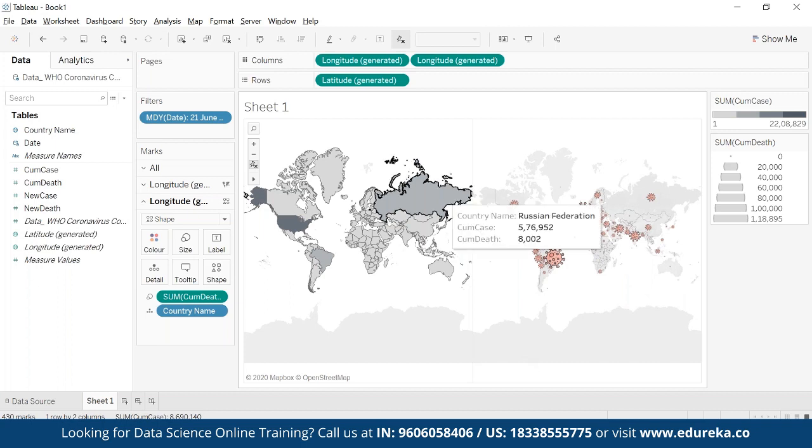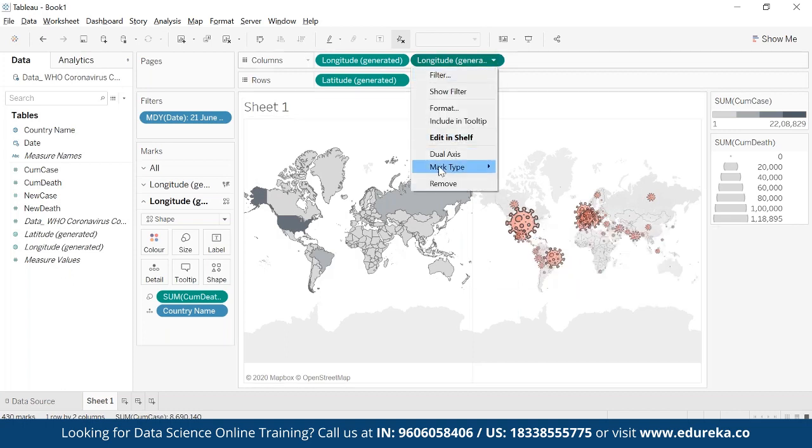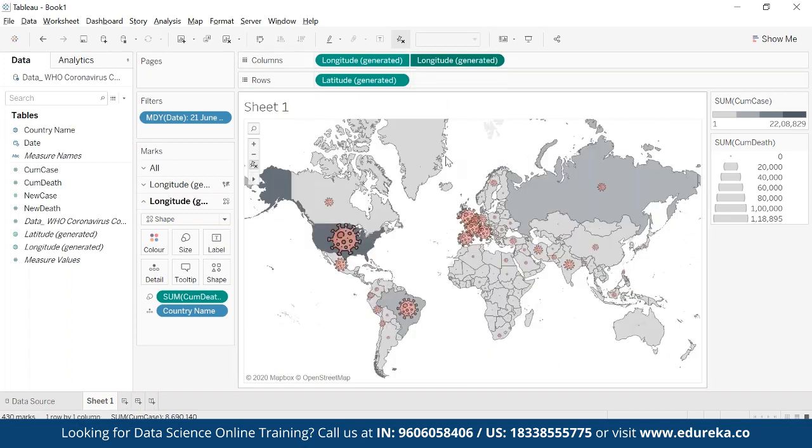Now what I'm looking for is, this particular chart I want to put on top of this chart, right? There is a concept of dual axis. I'll click on this, and there is an option of dual axis. I'll just click it, and you can see that I get the chart here, where the country color is the total number of cases, and the size of the virus is the total number of deaths.